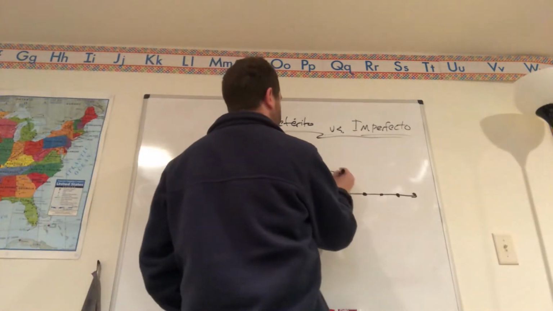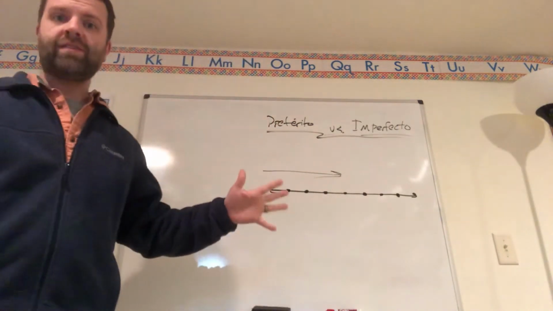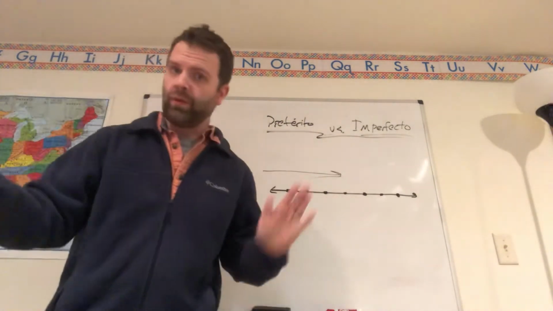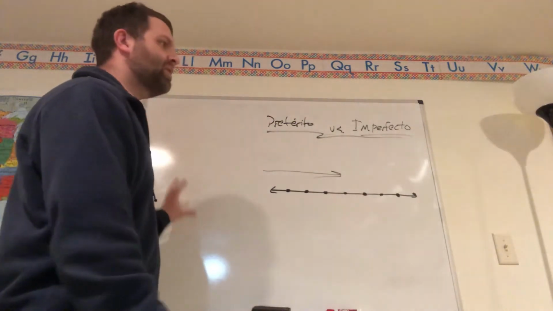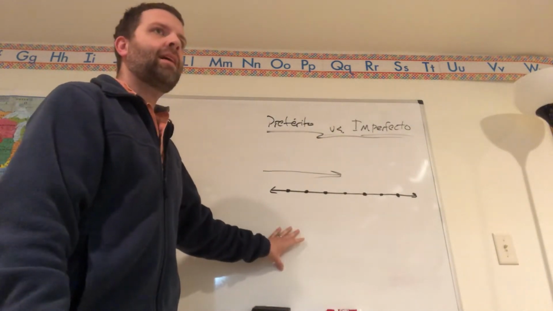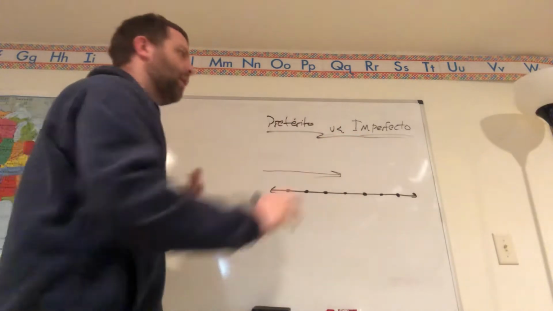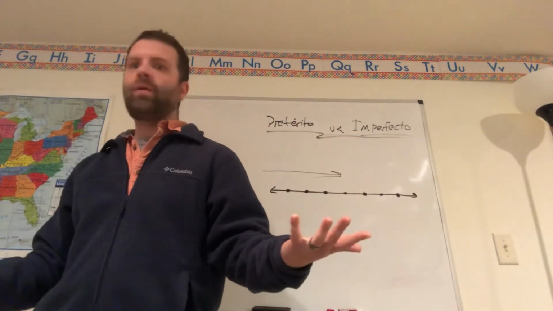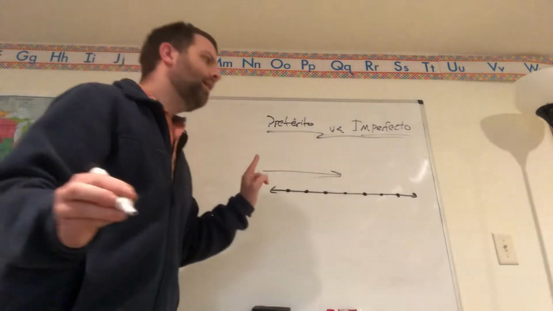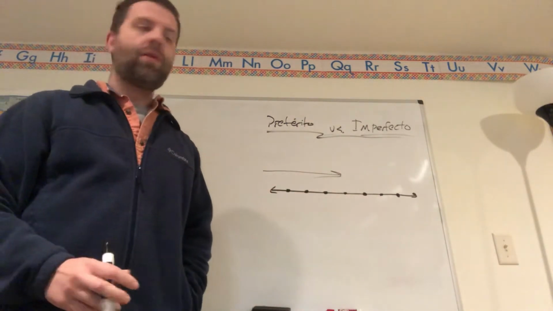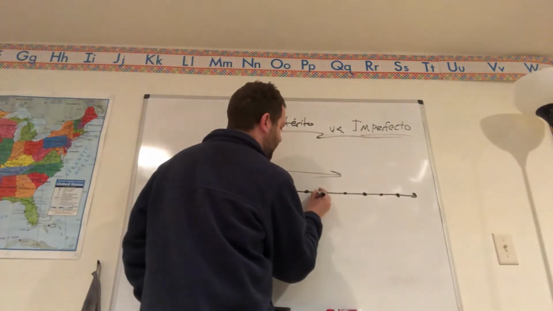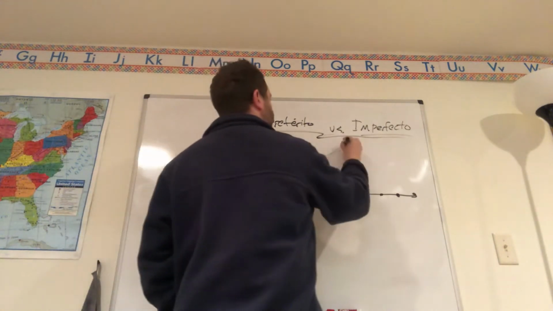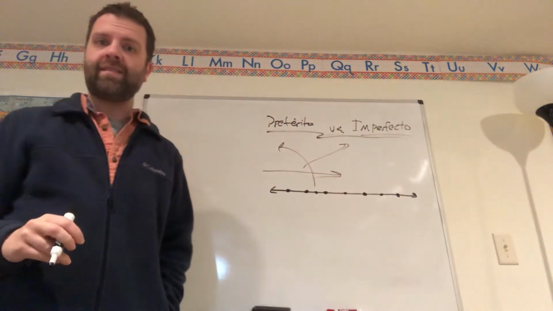Imperfecto, the second one, is a lot more broad and general, and it's used with something like if I said, I used to work at a library. It's true, I used to work at a library. I'm not telling you a start and ending point, and there's not a defined start and ending point there. How many times did I work in a library? I don't know, right? If I said, yesterday I worked at a library, that would be a completed event you could put on that timeline, and that would be preterite. But saying that you used to do something is more of the other past tense, imperfecto.